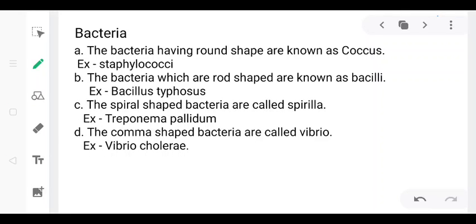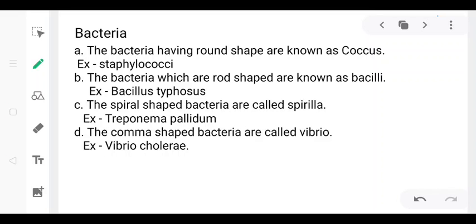Mainly four different shapes are found in bacteria. First is round shaped or coccus. The bacteria having round or spherical shape are known as coccus. They are known by different names according to the form in which they are found. For example, single cell round shaped are known as cocci, and if they are found in pairs they are called diplococci, and if they are in clusters or groups then they are called staphylococci.